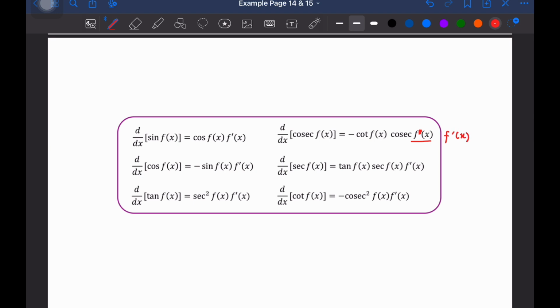Okay, so that means that when we differentiate cosecant f(x), we will get negative cot f(x) cosecant f(x), then multiply with f prime of x at the very back. So please correct this part in your notes.